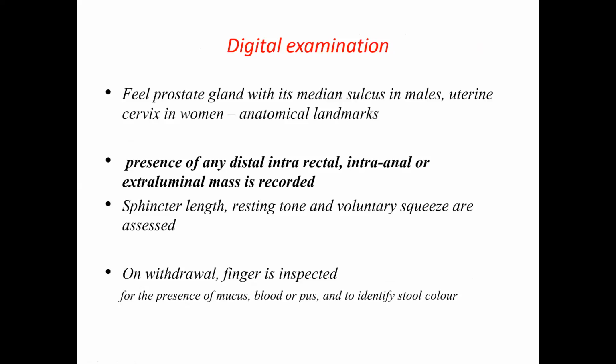So anteriorly, you try to identify the prostate gland in a male person, which is normally present there. And in a woman, try to feel the cervix of the uterus through the rectal wall. So you have to identify these two landmarks. Otherwise, you may confuse them to be abnormal pathological masses. First, try to identify the prostate gland in men, cervix in women. Anything other than these two will be abnormal.